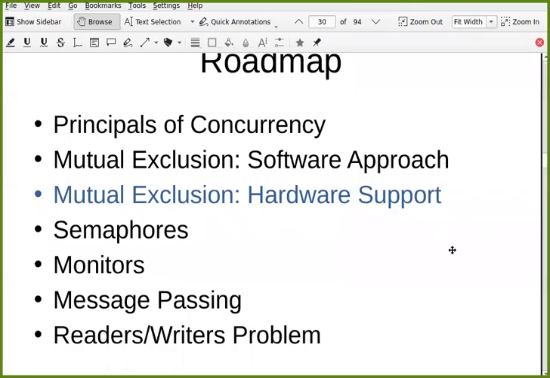Okay, so last time we started the new topic regarding mutual exclusion and synchronization, that is, how we can achieve mutual exclusion and synchronization between multiple processes. In that, first we discussed principles of concurrency. As I already told you, this is one typo.